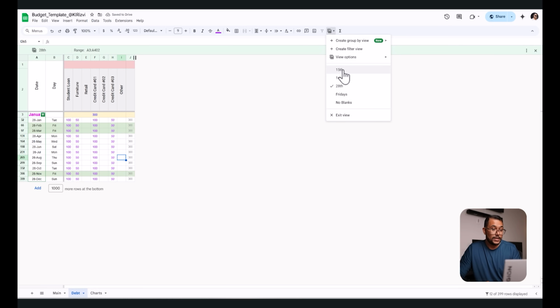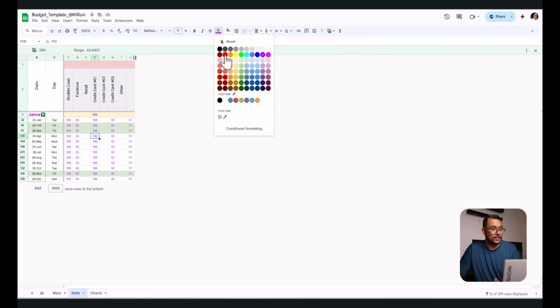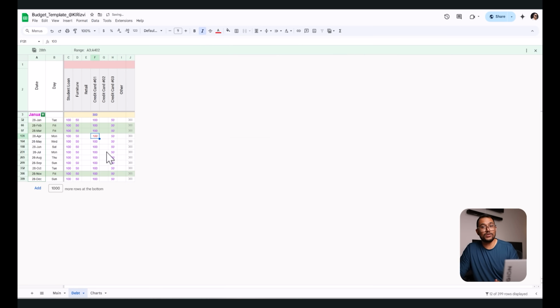The color coding: I keep it purple, and if something is auto deducted and I know that's the exact amount, I usually do red and italic, so that way I know I don't have to log in and pay by myself. And a lot of the portals these days can be set up that way. And if something is already taken from my account, we are past that day, I usually reset it, and that way it's black, and you know it already happened in the past. You don't have to worry about it. Yeah, so that's something you can do with color coding.